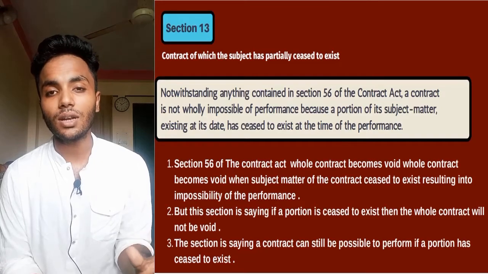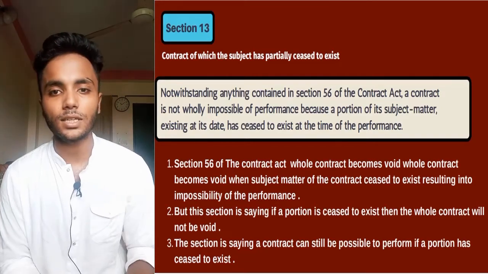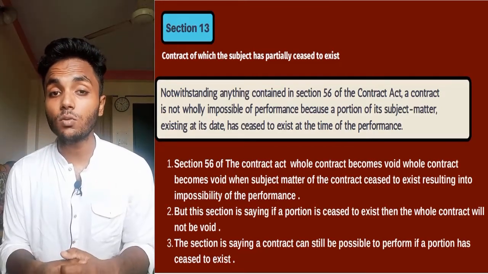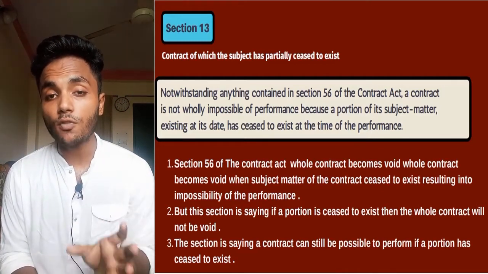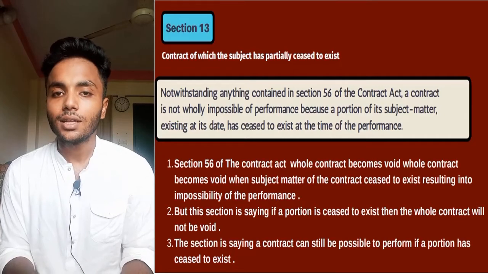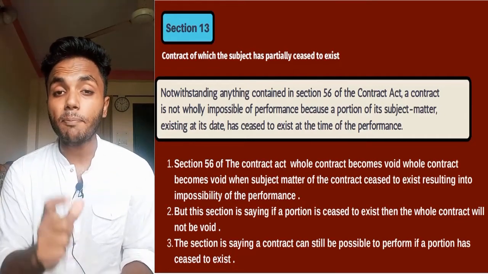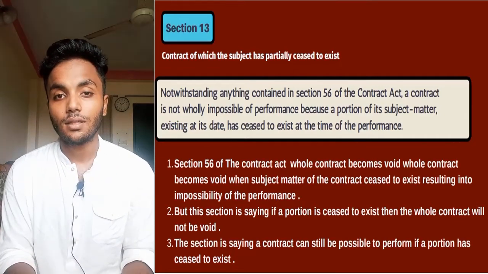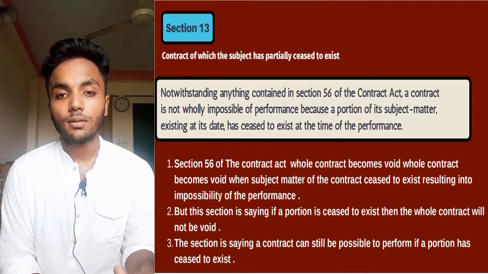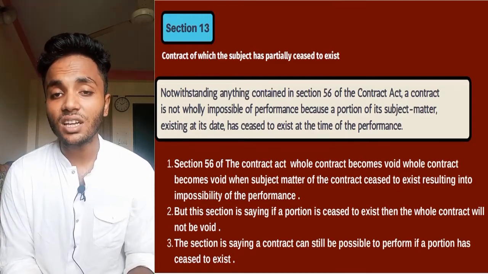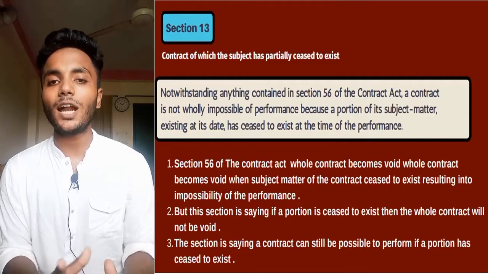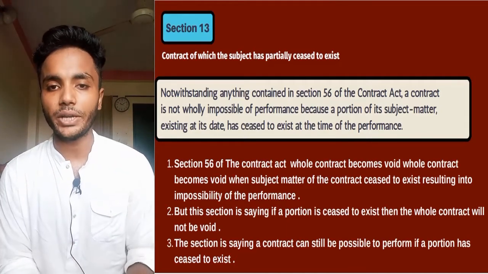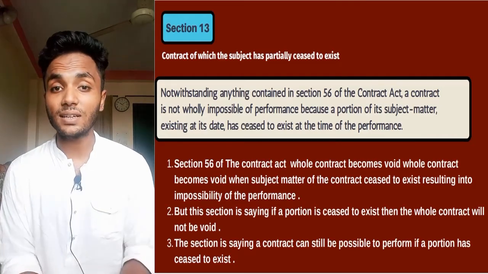So it is not as a whole impossible to perform. Section 56 will not take effect for specific performance of a contract when the subject matter has partially ceased to exist. Even then, the whole contract will not become impossible or unlawful and will not become void. This is all written in section 13.